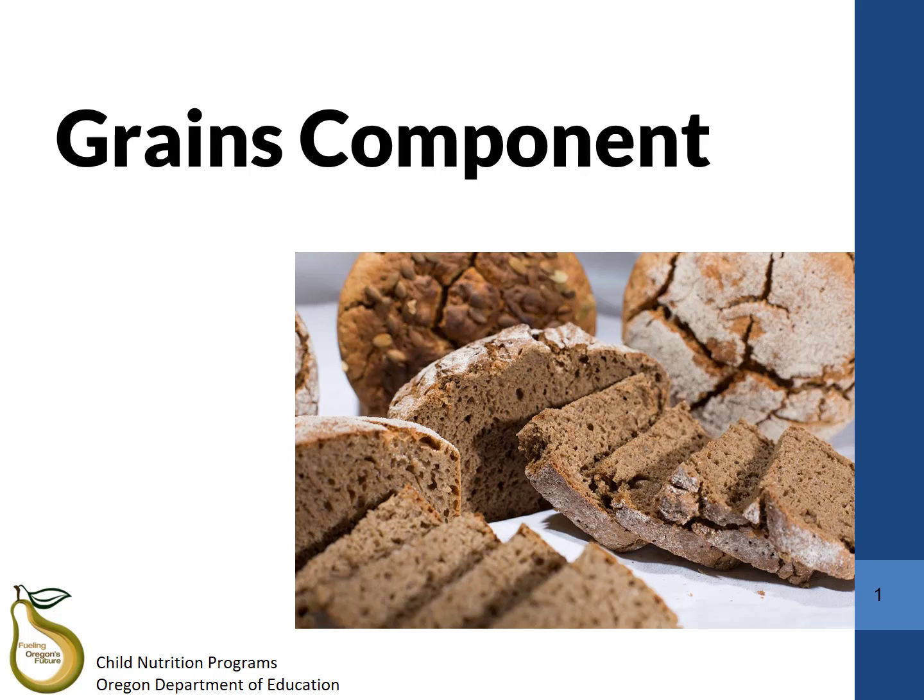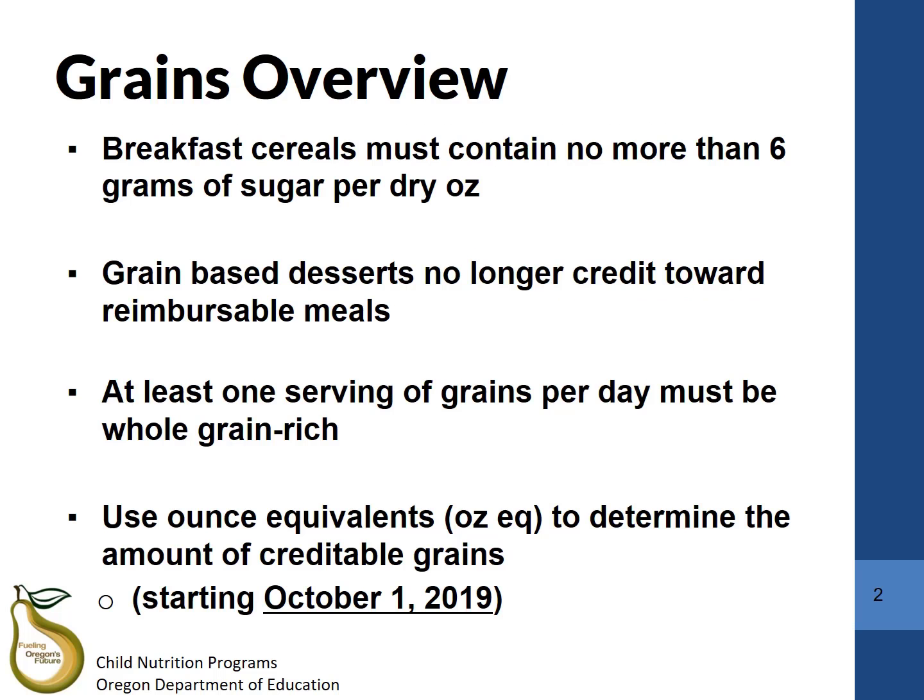The final component out of the 5 food components is the grains component. There are several changes for the grains component in the new meal pattern. We will have a few examples in this section. Here's an overview of the main changes that you will see.